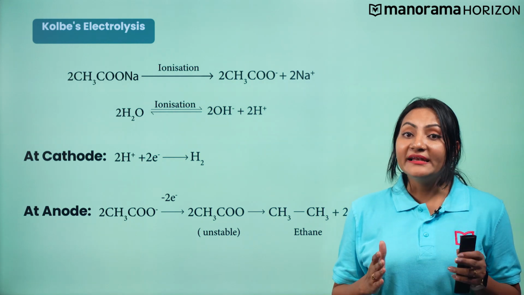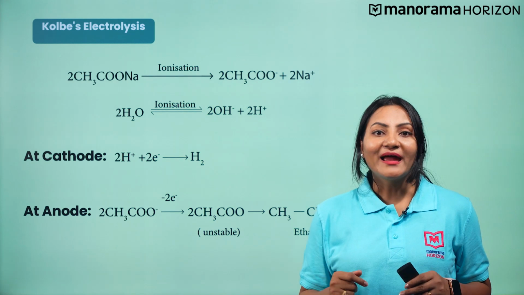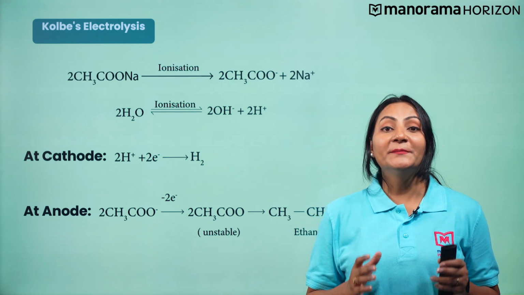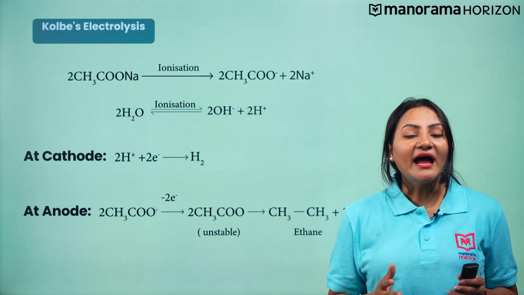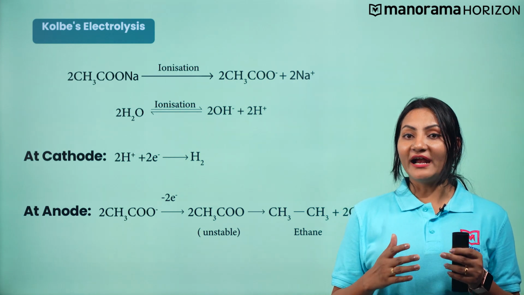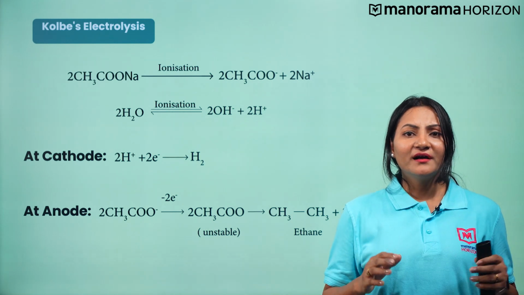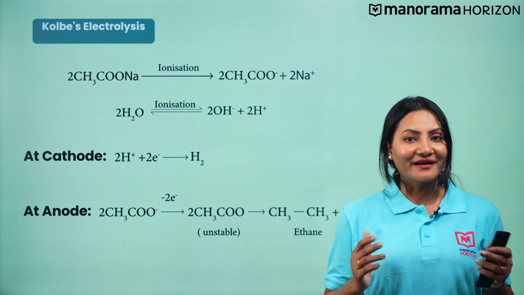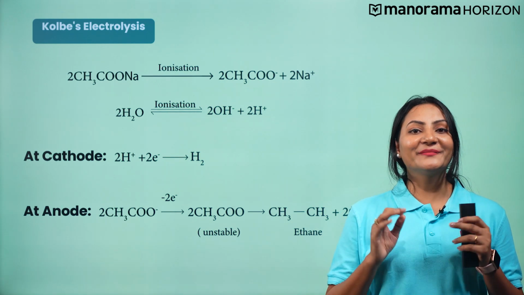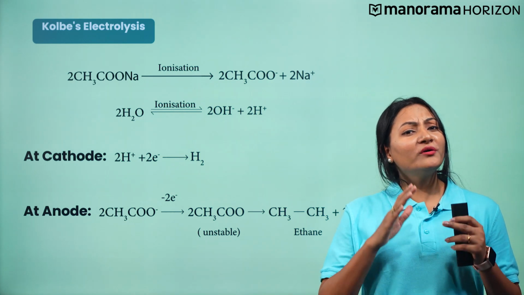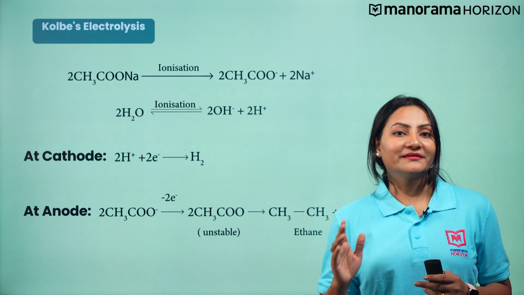At anode, the electron releasing tendency of acetate ion is more, and these are discharged in preference to hydroxide ions. Thus, alkanes and carbon dioxide are evolved at anode, while hydrogen at cathode. However, this method also has a few drawbacks. One of them is that methane cannot be prepared by this method, and only alkanes with an even number of carbon atoms can be formed using this method.